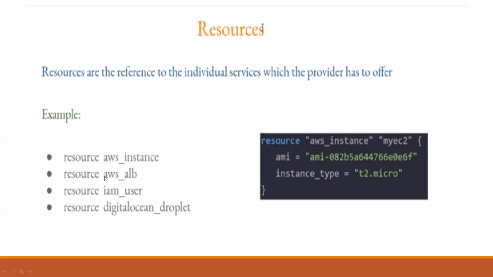If you want to create an IAM user, what resource block do we need to provide? resource aws_iam_user. resource aws_instance is for instance creation, aws_iam_user for IAM user creation, and aws_alb for ALB creation. Right? Now you understood? Resources are the references to the individual services.